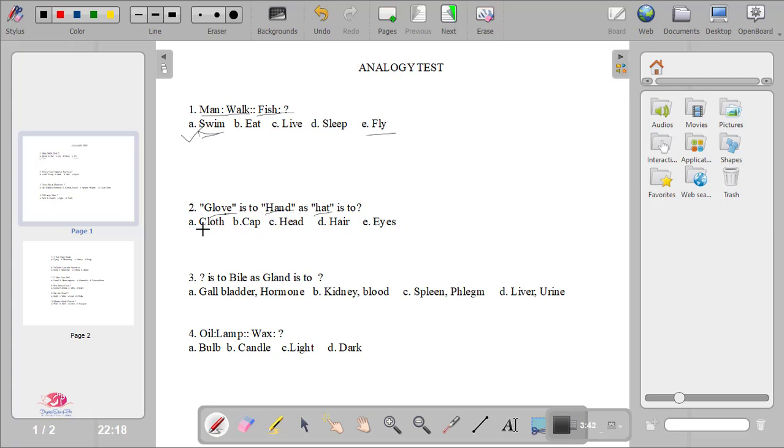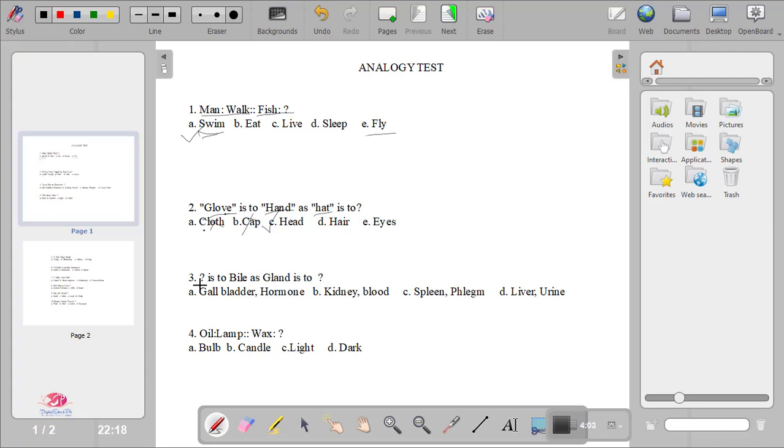So if we see the options, there is cloth, so we don't cover cloth with hat. It's written cap. Cap is also something that is used to cover head, but hat is not used to cover cap. So the correct answer is C, head. Okay.